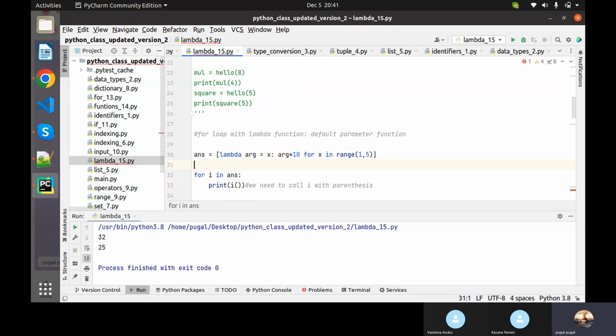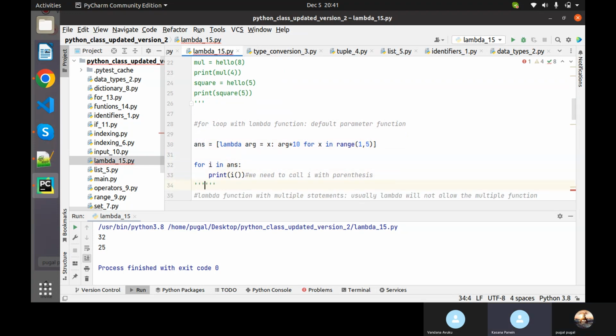Following that, what are we doing with lambda here? Any idea? It's a for loop. We're using arbitrary arguments also.